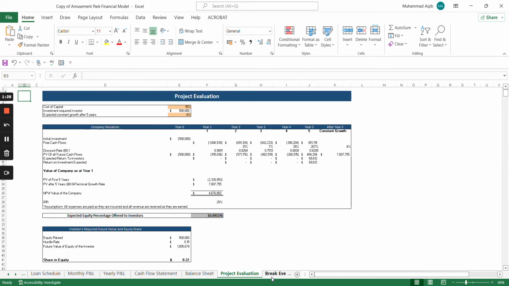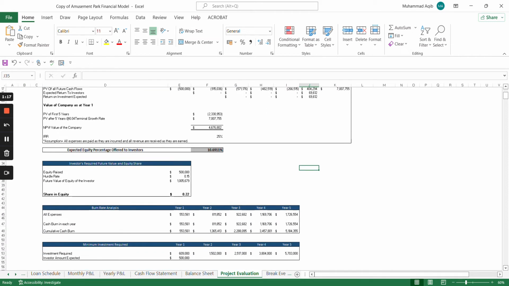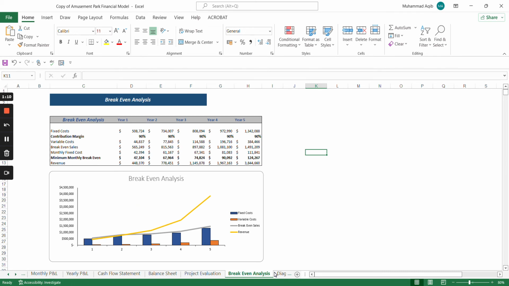Moving on to the project evaluation, this includes cost of capital, expected constant growth, as well as the IRR that will be generated over the 5 years period. Furthermore, this also includes required future value as well as burn rate and minimum investment required. Moving on to the break-even analysis, this allows the amusement park to know the sales that they have to make on a yearly basis to avoid any sustained losses in the future. This highlights fixed costs as well as variable costs on a yearly basis.